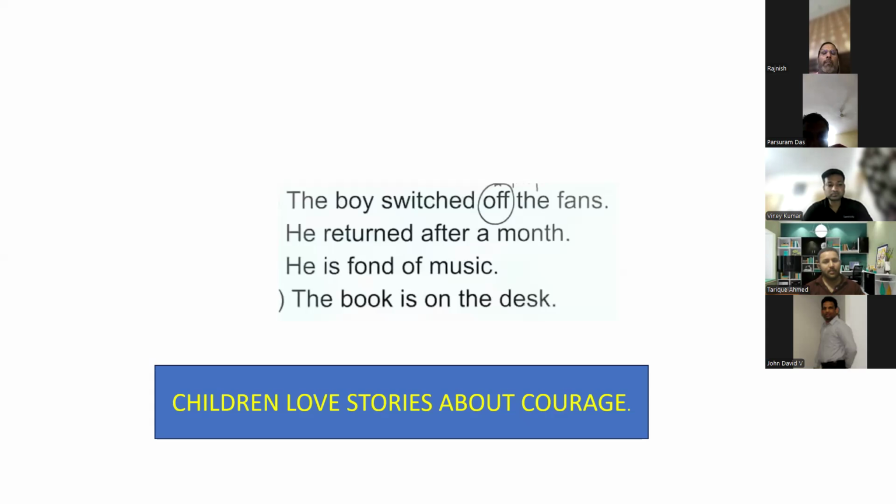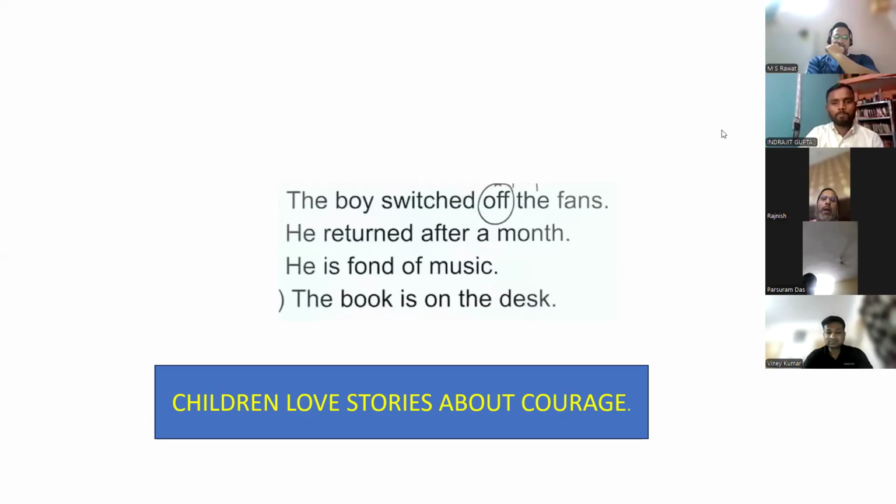Children. मुझे सिर्फ children सुनाई दिया, उसके बाद कुछ नहीं। Children and courage. Stories, courage. Why stories? Because love is there. Love is coming.